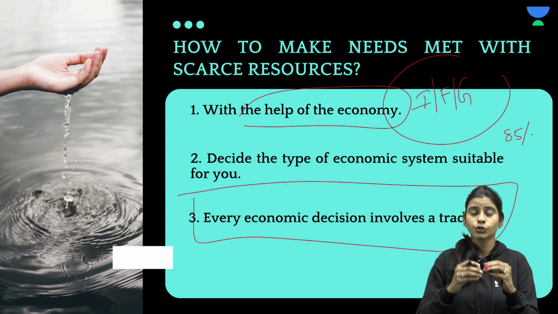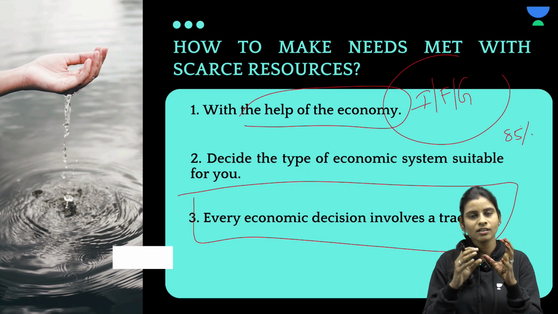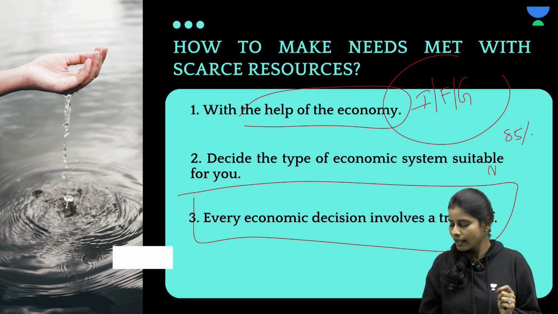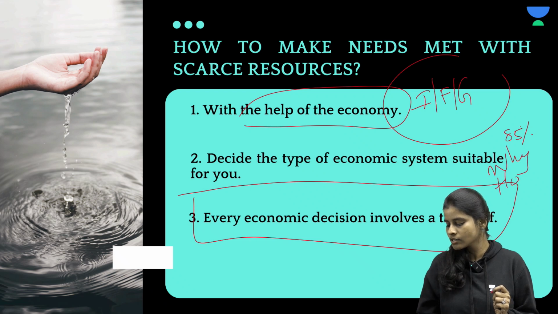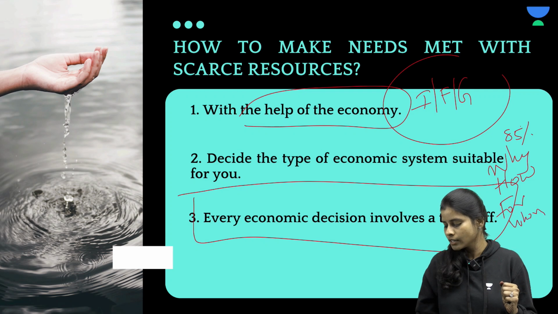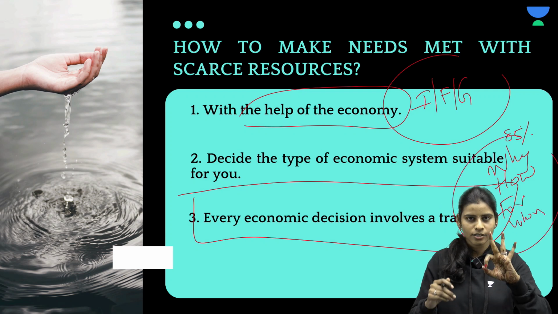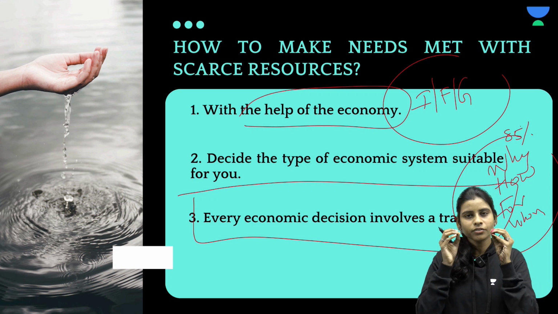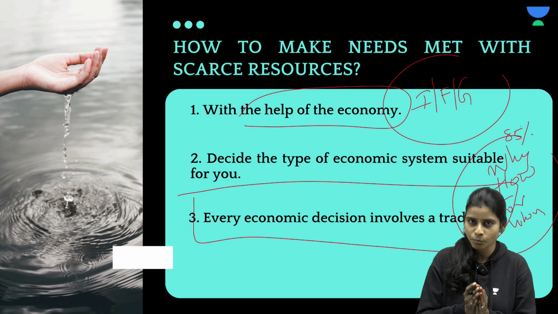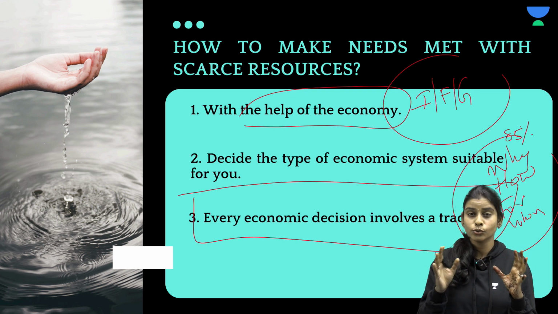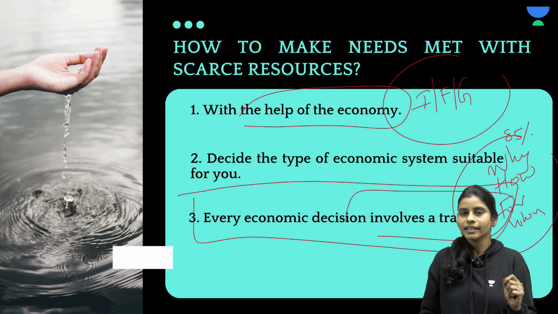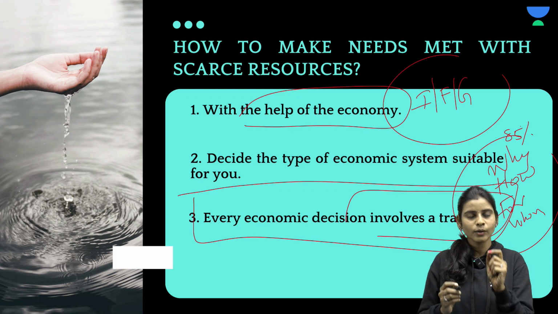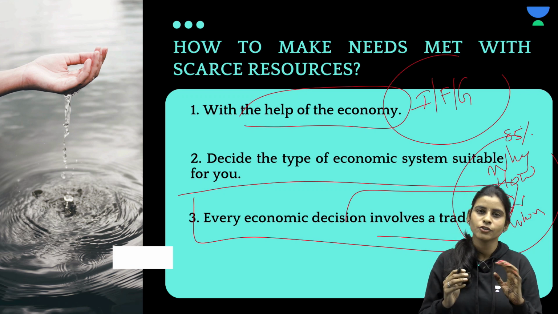Now, it is something which will mostly depend upon the decisions that we make, right? So we have to make these 3 decisions very carefully. That is what I am trying to tell you: what to produce, how to produce, and for whom to produce, right? So these are the 3 important decisions that any economic system will have to take. And whatever decision we make will always lead to a trade-off. So before studying opportunity cost, I would like to introduce this term called trade-off to you.